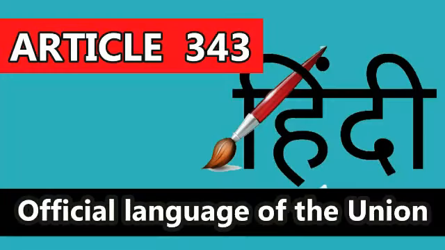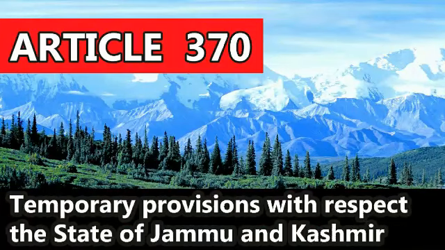Next, Article 343. It deals with the official language of the Union. This article says that the official language of the Union shall be Hindi in Devanagari script. The form of numerals to be used for the official purposes of the Union shall be the international form of Indian numerals.